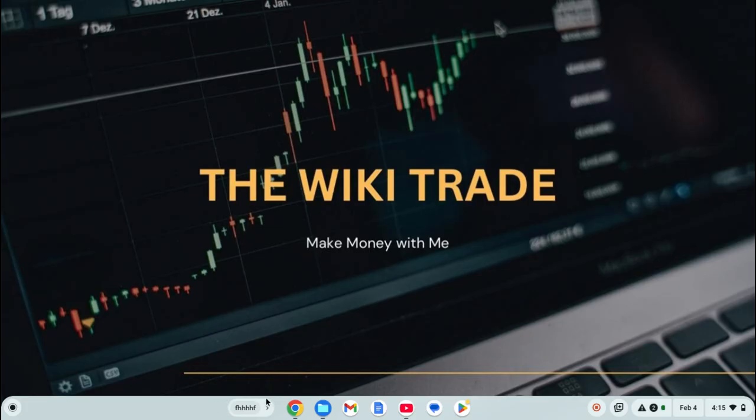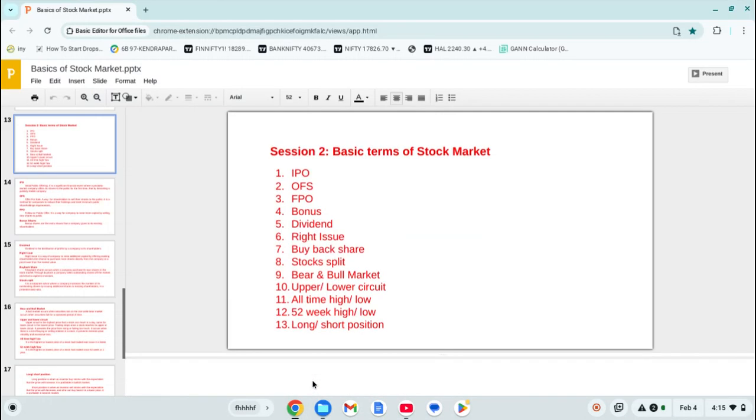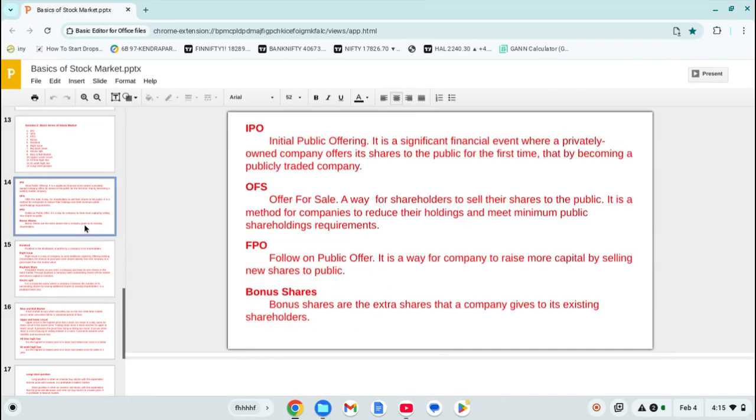In the first session, we discussed some basic terms related to the structure of the stock market. Today we will go through the stock market and discuss some basic terms related to it. So the first one is IPO, that is initial public offering. And what is this IPO now?